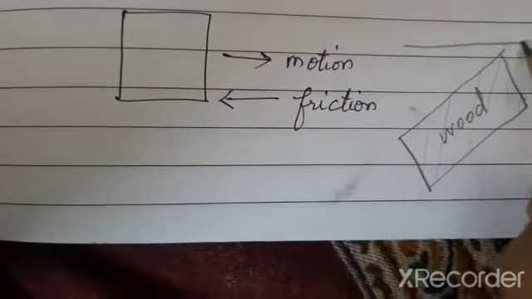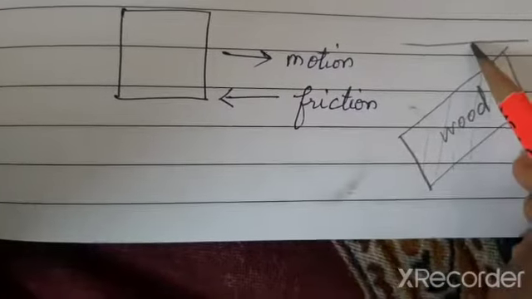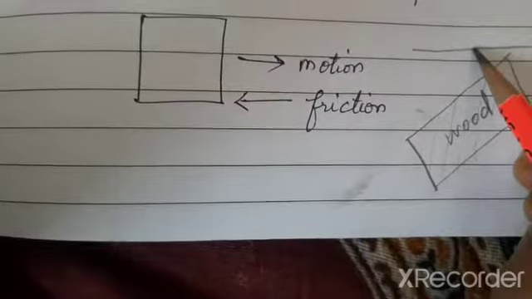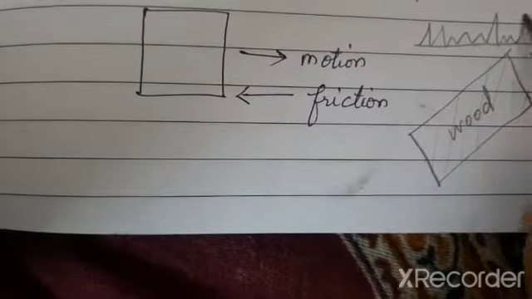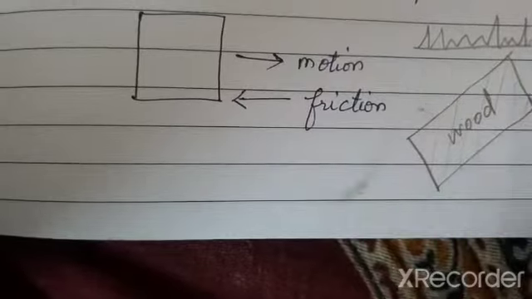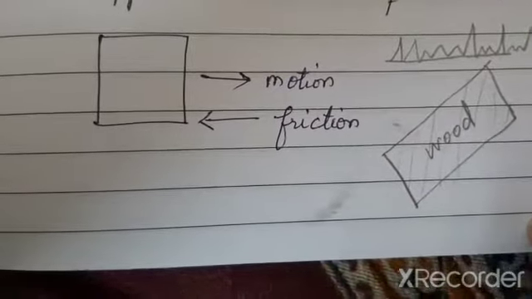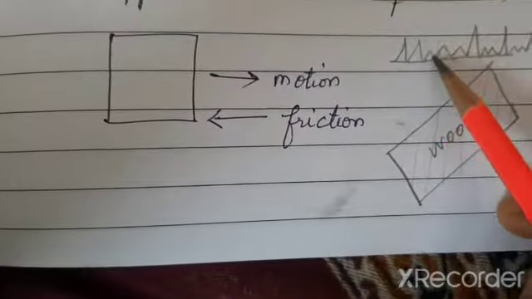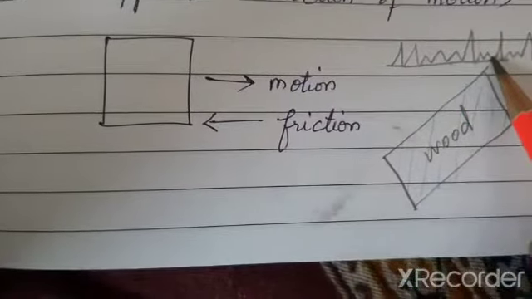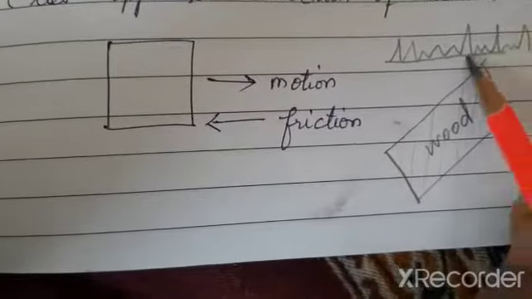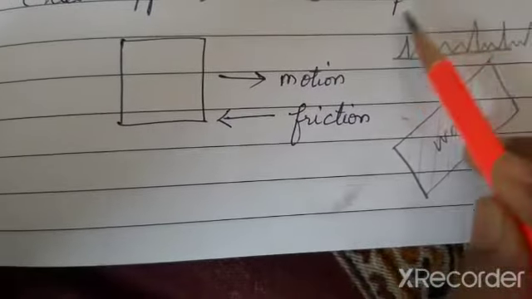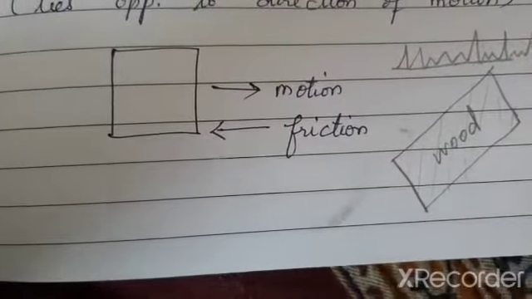So the surface will not be as smooth as it appears. It will have some irregularities or peaks when we have a microscopic view. These peaks are visible only in the microscope, and they are called irregularities.